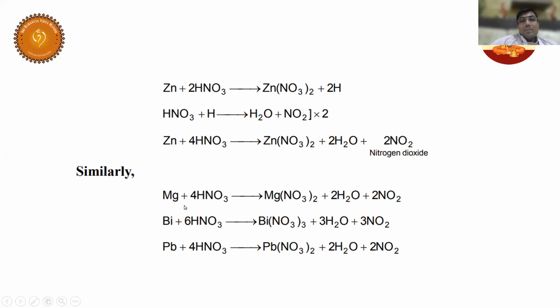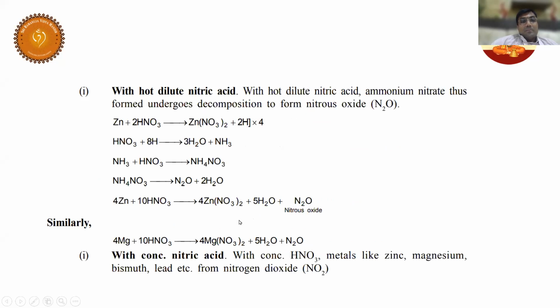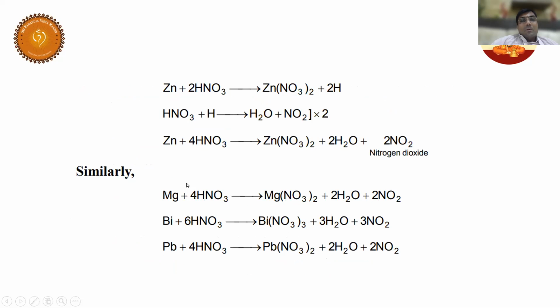Now listen, students. Magnesium with very dilute, what is the product? Harshit. With dilute, H2 gas, sir. H2 gas. Magnesium hot and dilute? Nitrous oxide, sir. Very good. N2O. Now magnesium with hot concentrated. You get NO2, nitrogen dioxide. So any metal with concentrated acid, you always get NO2. It is the thumb rule.